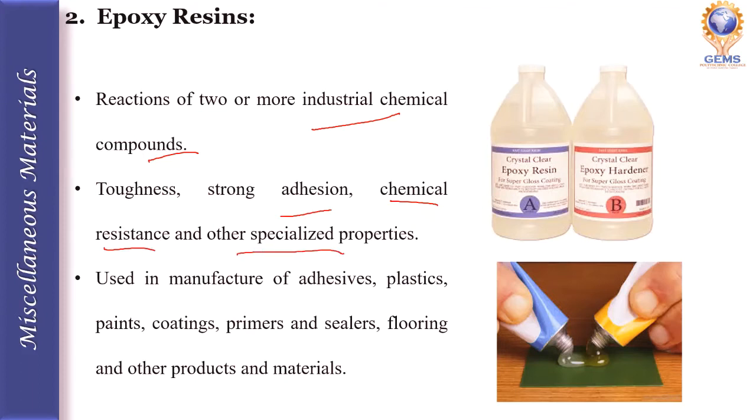They are used in the manufacture of adhesives, plastics, paints, coatings, primers and sealers, flooring and other products and materials. So let's see what are the different types of epoxy resins available.